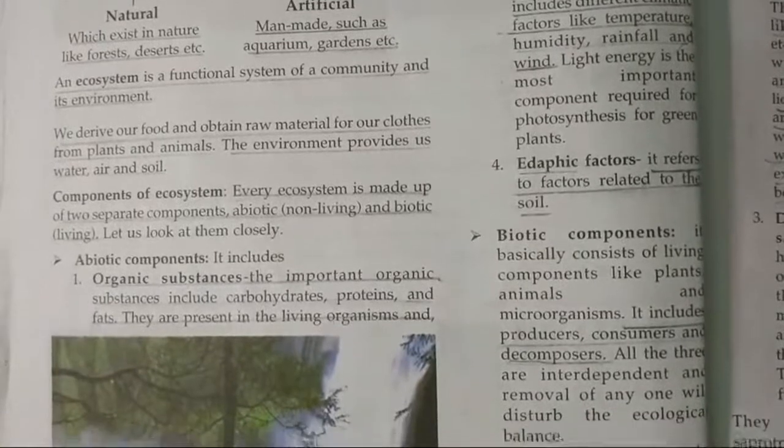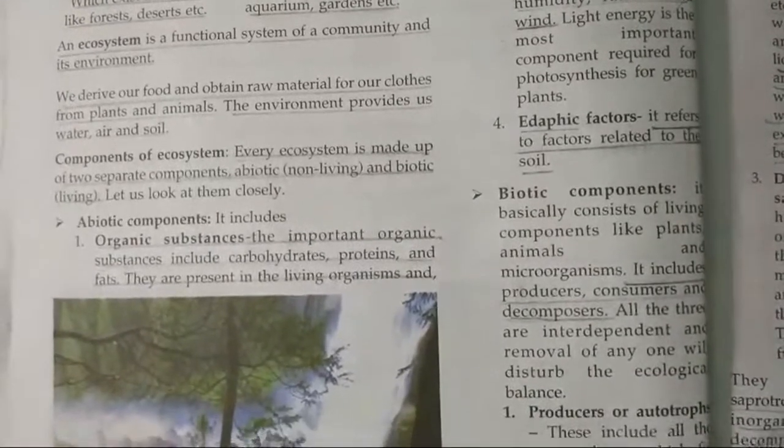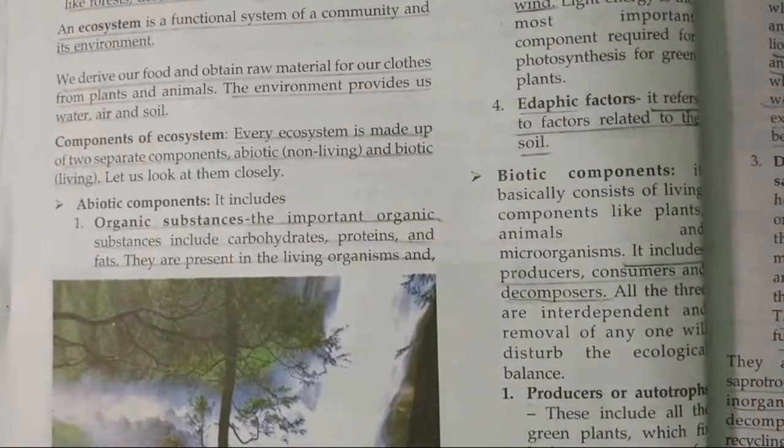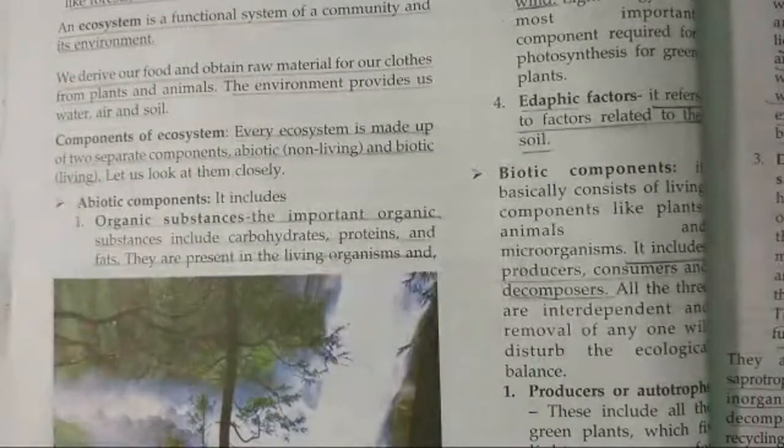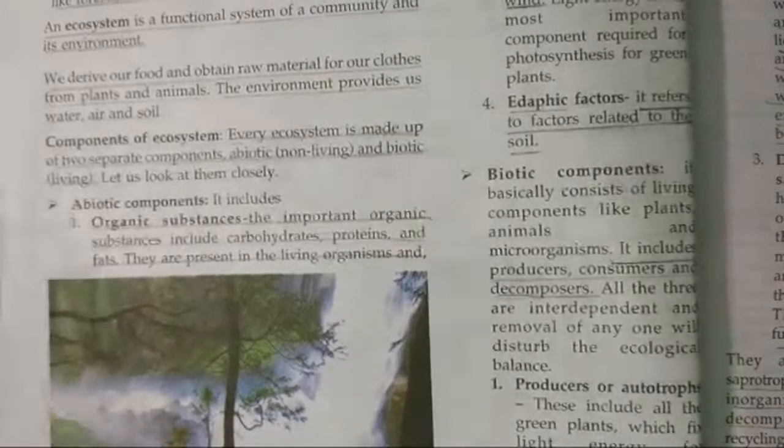What are the components of an ecosystem? The components of an ecosystem means those things which make up the ecosystem. They are the abiotic components and the biotic components, non-living and living. So let us see them. The abiotic components include organic substances, like carbohydrates, which contain carbon compounds. They are the organic substances.